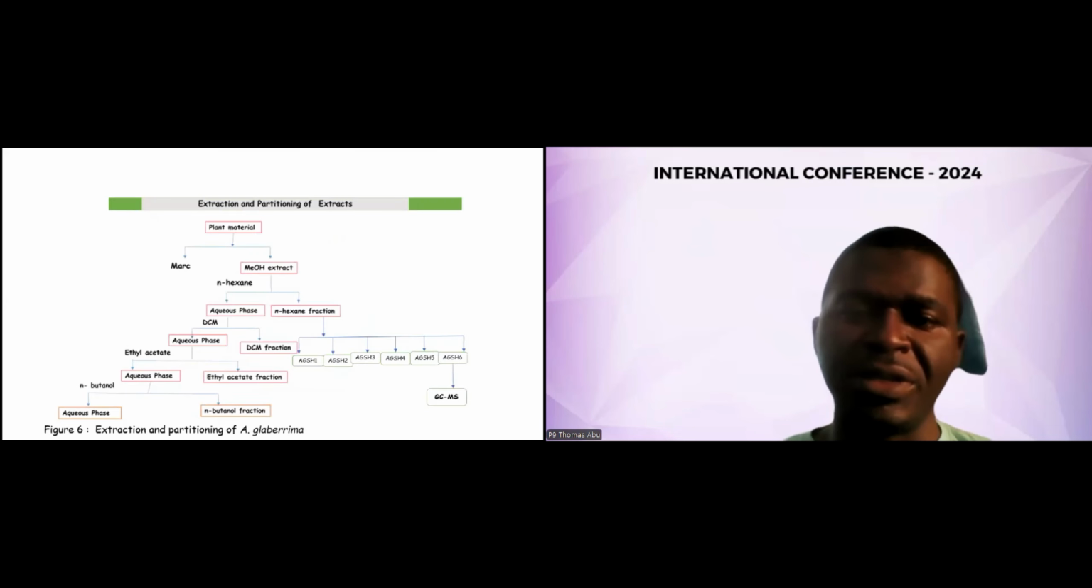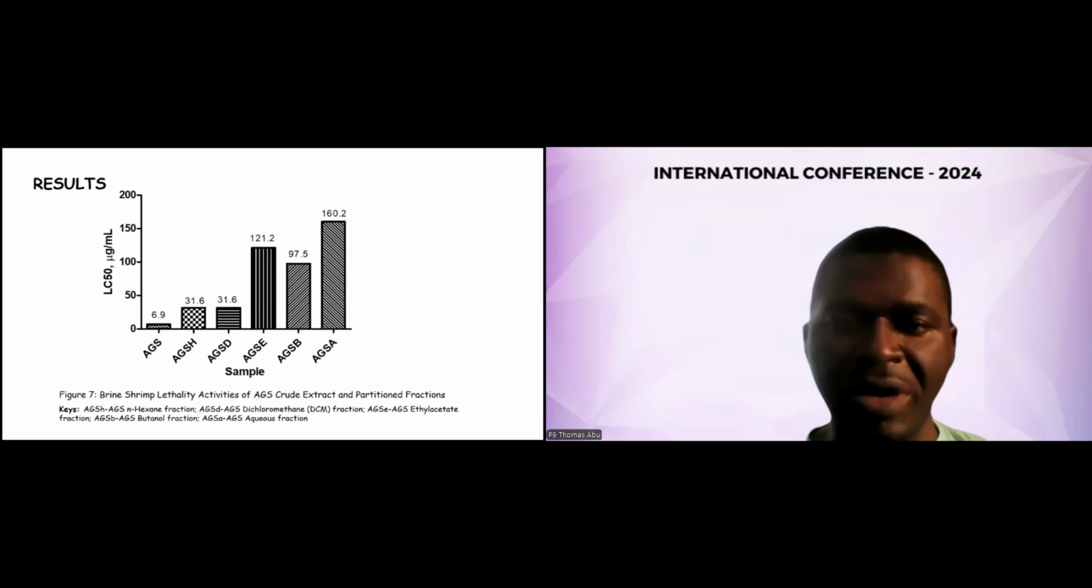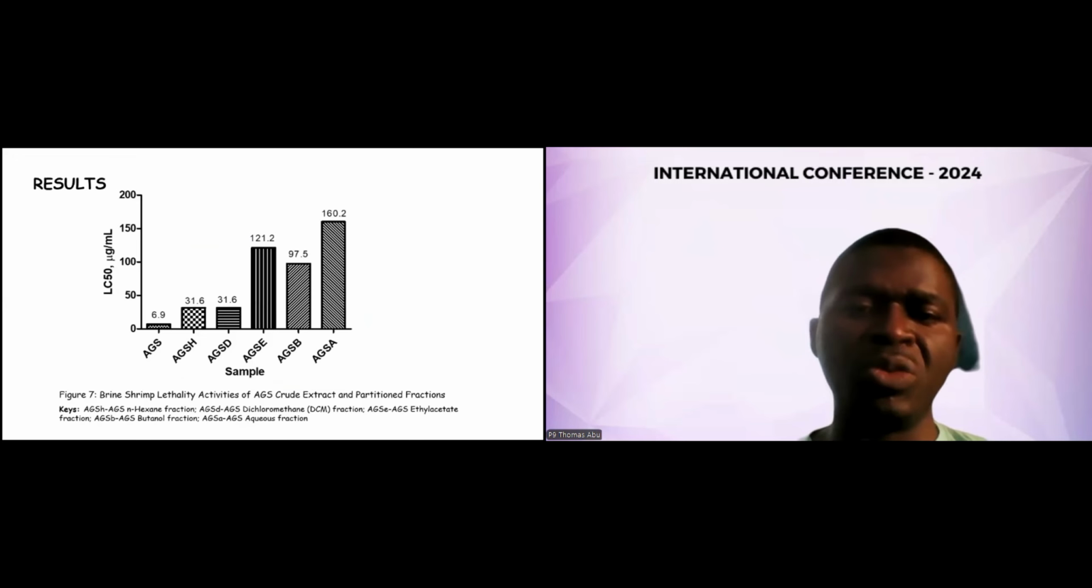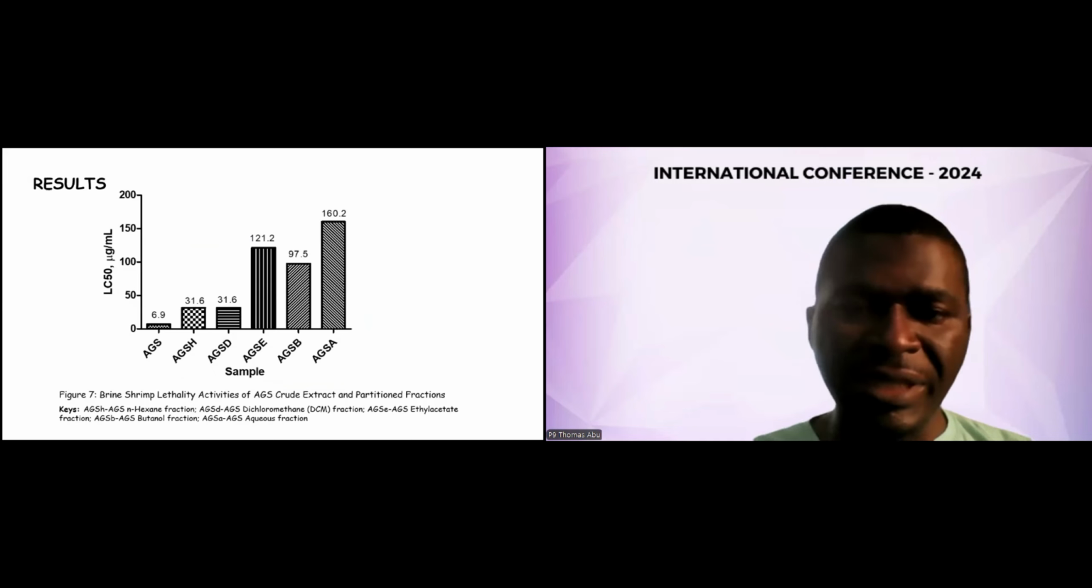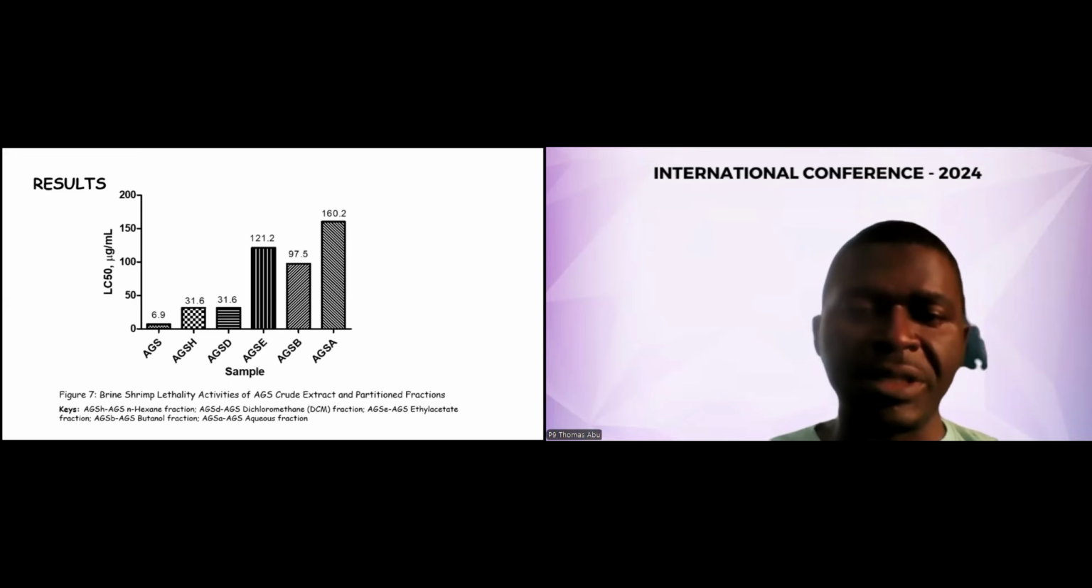The results were then analyzed. Now, this is a flow chart of the extraction procedure and the partitioning that was done on Albizia glaberrima. And then these are my results. This slide shows the brine shrimp lethality activities of Albizia glaberrima, the crude extract and the partition fractions. From this result, we can see clearly that Albizia glaberrima stem bark, which is AGS, has the highest activity, which shows that there is a synergistic effect in this crude extract.